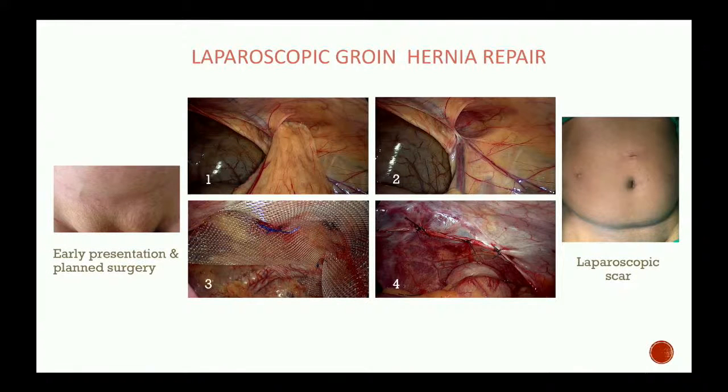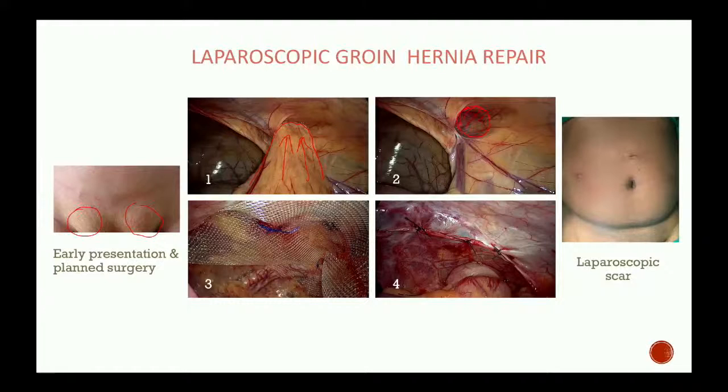Now let's take a look at a picture of laparoscopic groin hernia. The first photo, what you are seeing here, is the early presentation, and we are doing a planned surgery. For example, you can see there is a hernia here and here. There's a small bulge. Now this patient has presented at an early stage. If you go in laparoscopically, how does it look? Now you can see at this point the hernia has gone inside here. This is the content which has gone inside. Now when we remove this laparoscopically, this is the opening we are seeing here.